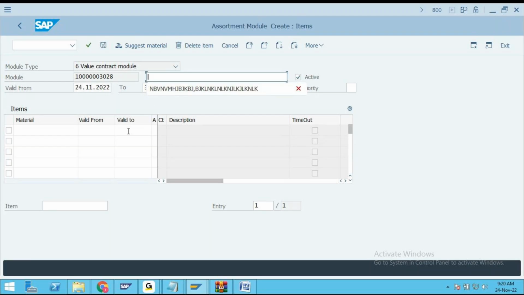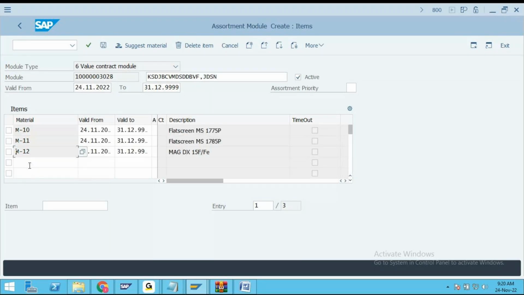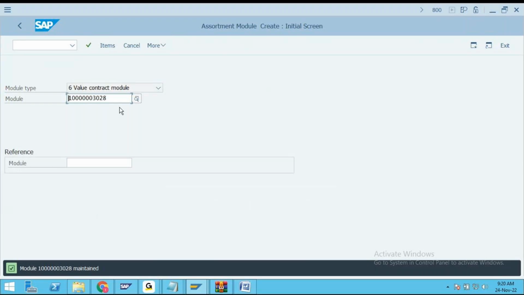Sir, before that it is okay, some description, whatever you want to enter, from which date to which date it is valid. Then you keep on entering all those materials. For instance, say for example, I am keeping 3 materials in this assortment module, my friends. In this case, where we have 3 materials, the moment we save this assortment module, a number will be generated. By using this assortment module number, we have to create the value contract.